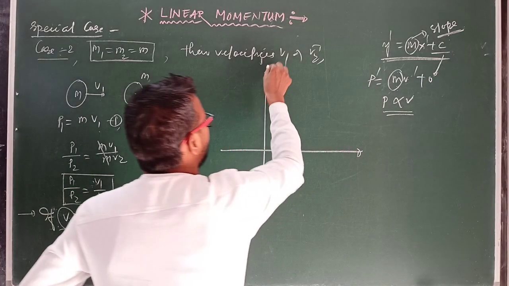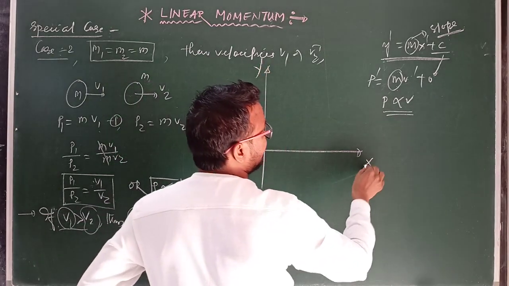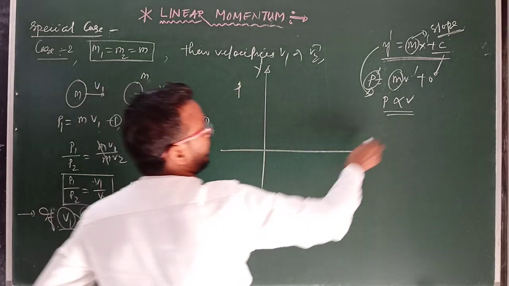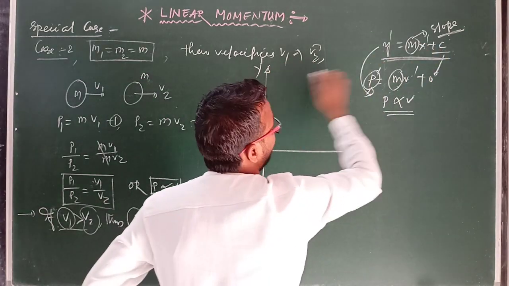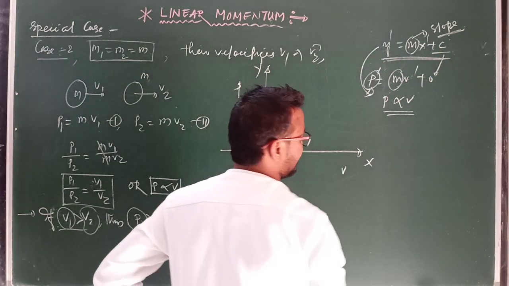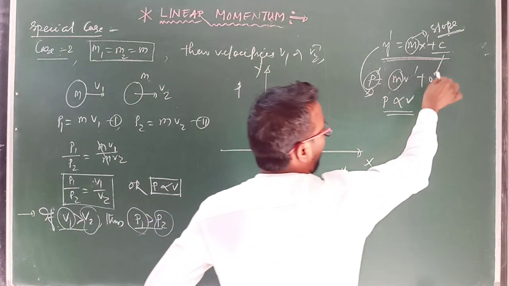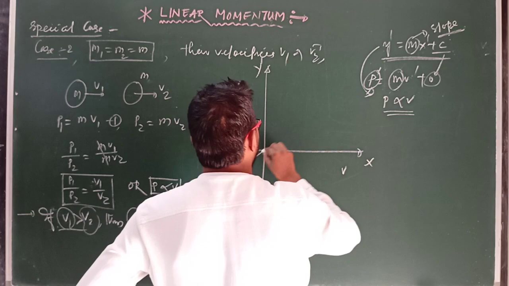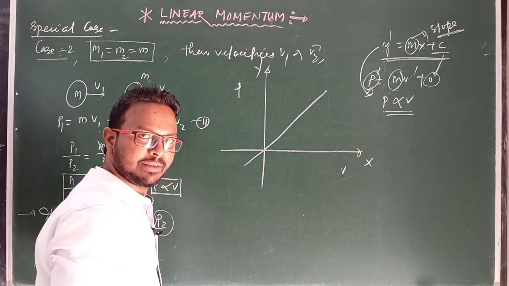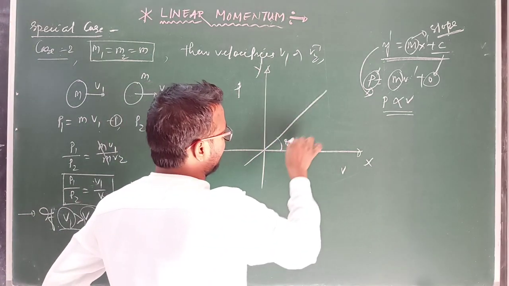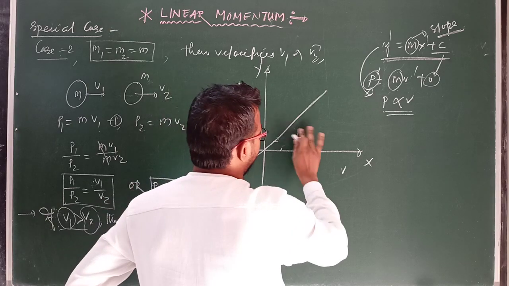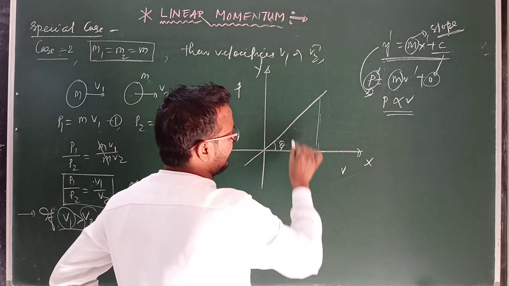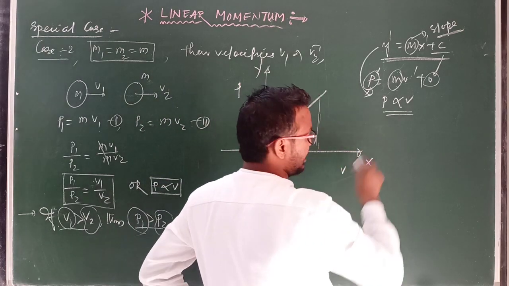So in this case, suppose this is the y axis and here the x axis. Along the y axis we take momentum, and along the x axis we take velocity. Clear? But here c equal to 0 means the straight line passes through the origin like this. And if we take this angle theta, then this is a right angle triangle. So theta means slope, tan theta.